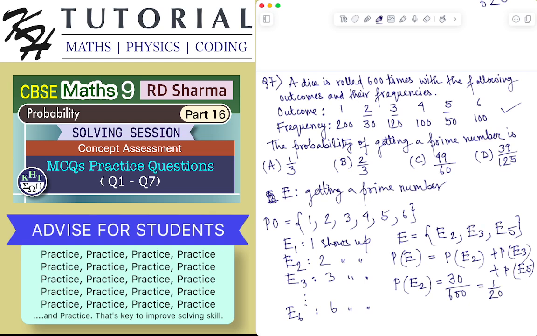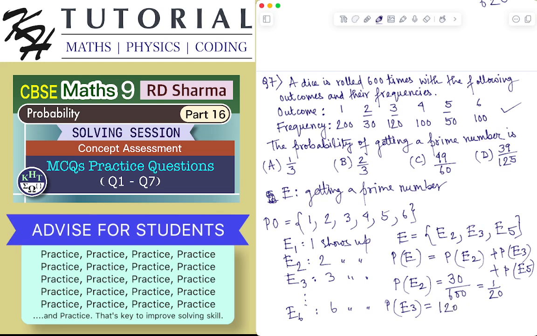Probability of E3 will be how many times the event 3 occurred out of the 600 trials of rolling a dice. The number 3 shows up 120 times.